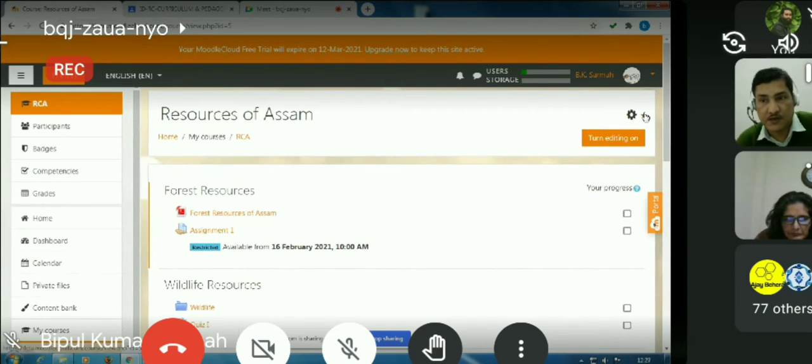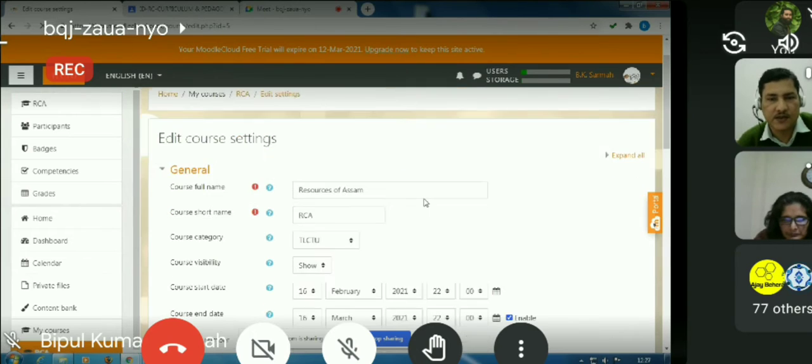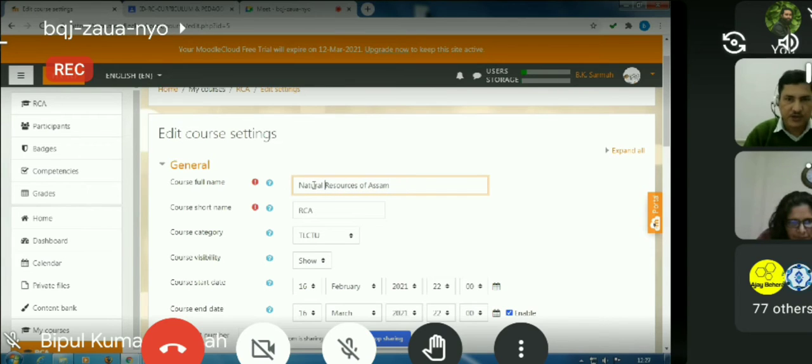And of course, what RCA is, if I just click edit settings, you can see that RCA is the course short name here. Course full name is Resources of Assam. So let me change it to Natural Resources of Assam, right? Then let me change the course short name to NRA, right? So I can change these things.